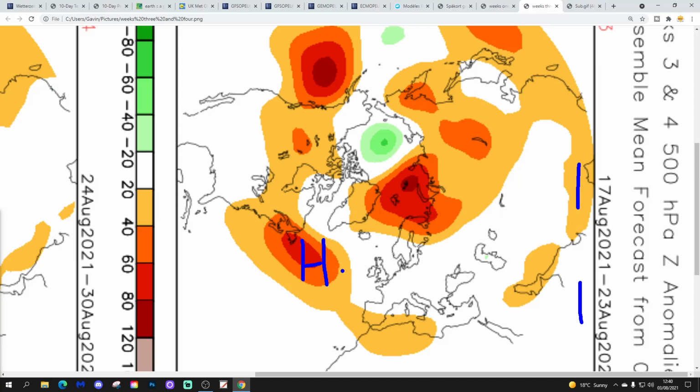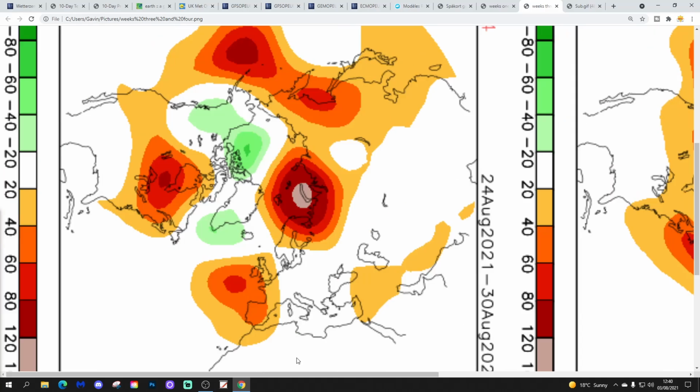High pressure in the middle of the Atlantic, still blocking around Svalbard. And this white area, I would have thought, is probably filling up with some sort of trough in the 500 millibar flow, and the jet stream could be doing something a little bit like that. So that may still be relatively unsettled, actually.